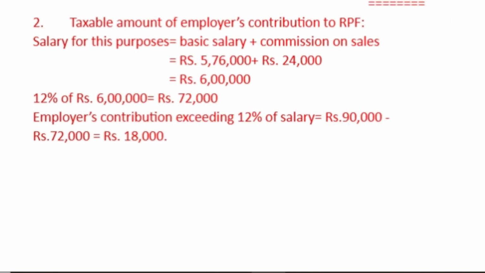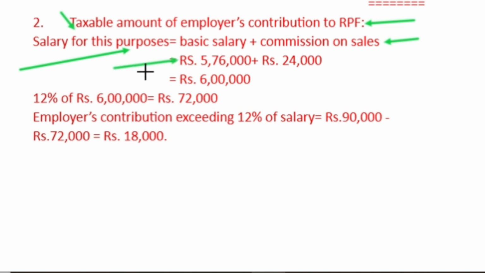So here is the working and the rule. As per the provisions of the Income Tax Act, the taxable amount of employer contributions to RPF is calculated as under. Salary for this purpose is basic salary plus commission on sales. Dearness allowance is not a part of salary since it is silent, so it cannot be considered for calculating the employer's contribution to RPF as well as rent-free accommodation.